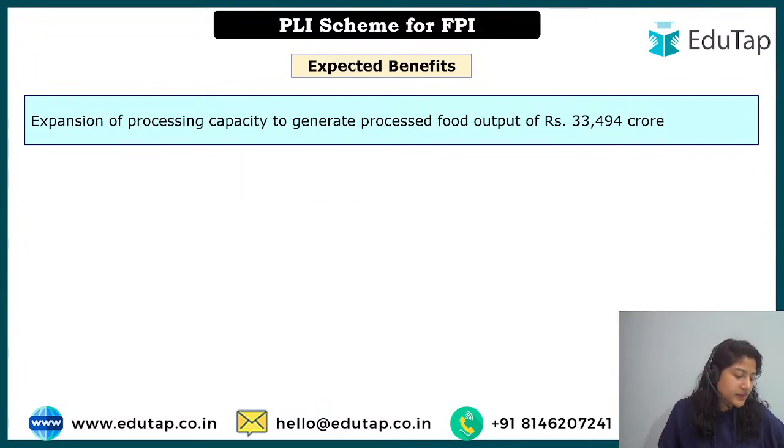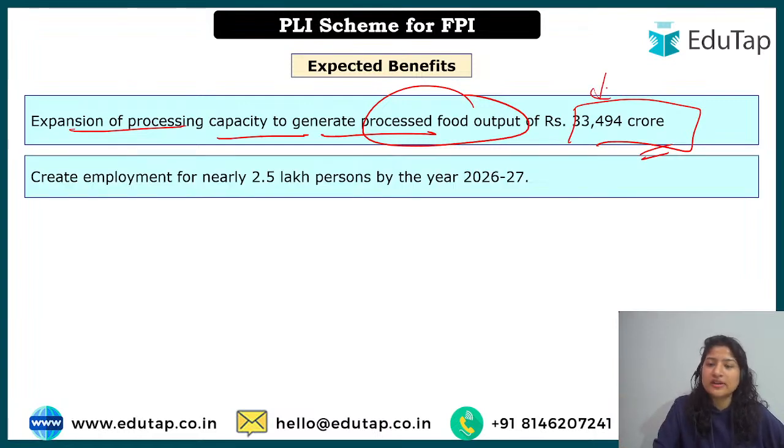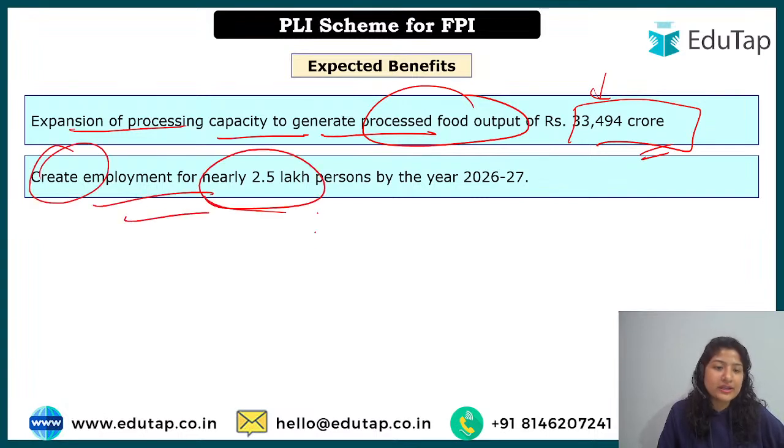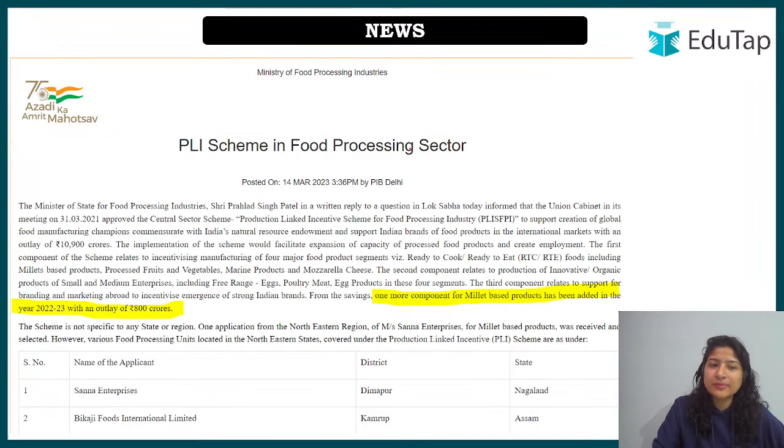Now what are the expected benefits? The expected benefits are expansion of processing capacity, because that is the main aim, to generate processed food up to 33,494 crore. So basically the government is investing just 10,900 crore, but in return the government expects the outcome to be equal to rupees 33,494 crore. Okay, and it is also expected that it will create employment for nearly 2.5 lakh people for the year 2026-27. So these are the expected benefits.